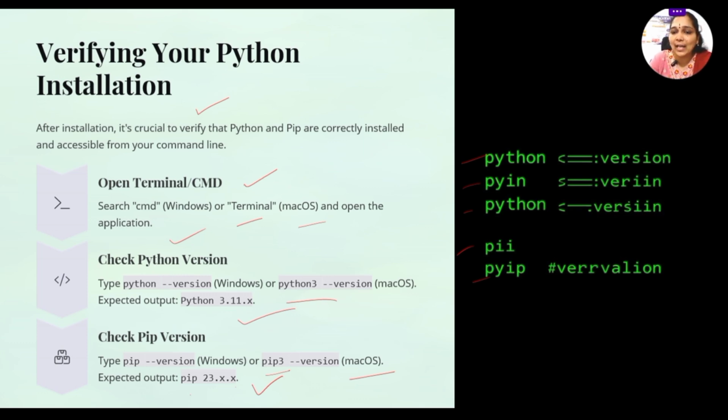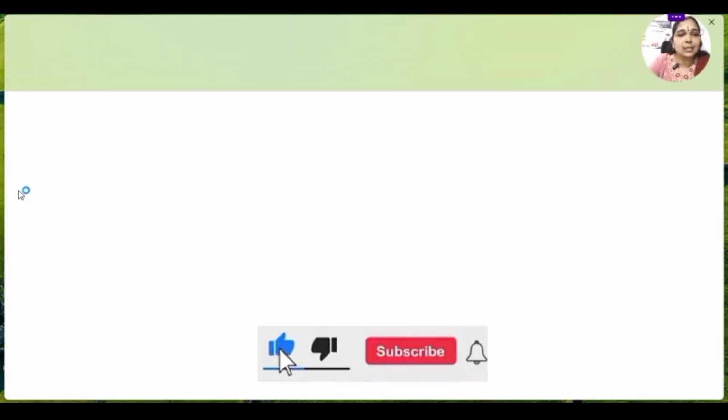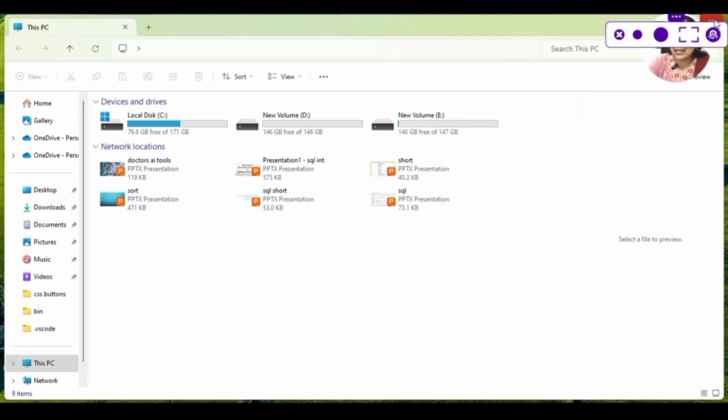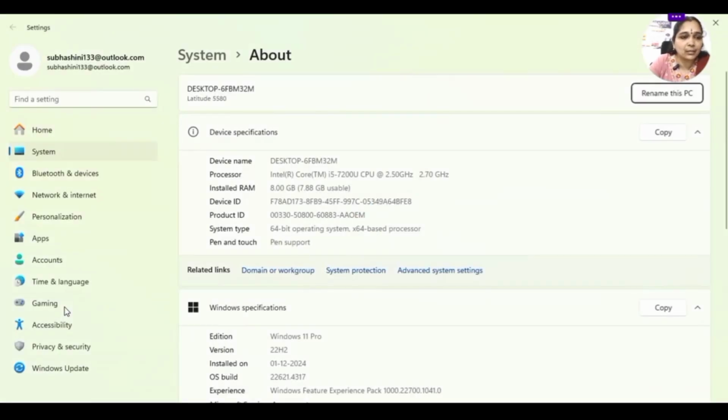Now let me show how to set the path in Windows. For the Mac, no need to set any path, but on Windows it is necessary to set your Python path. How can we set the path on Windows? First, go to your PC. Next, go to the properties of the PC. Otherwise, you can go directly from here. Go to properties; it is better to go directly to the properties. Now, in the find settings, check View advanced settings.